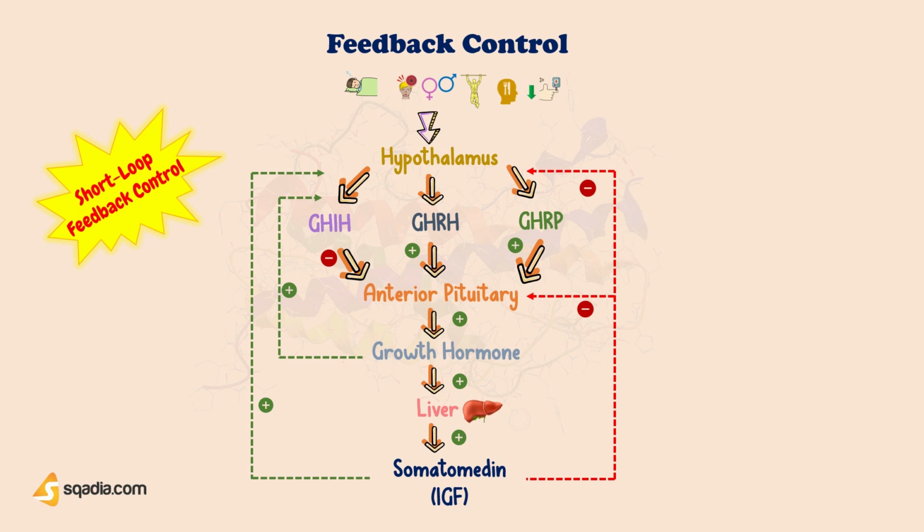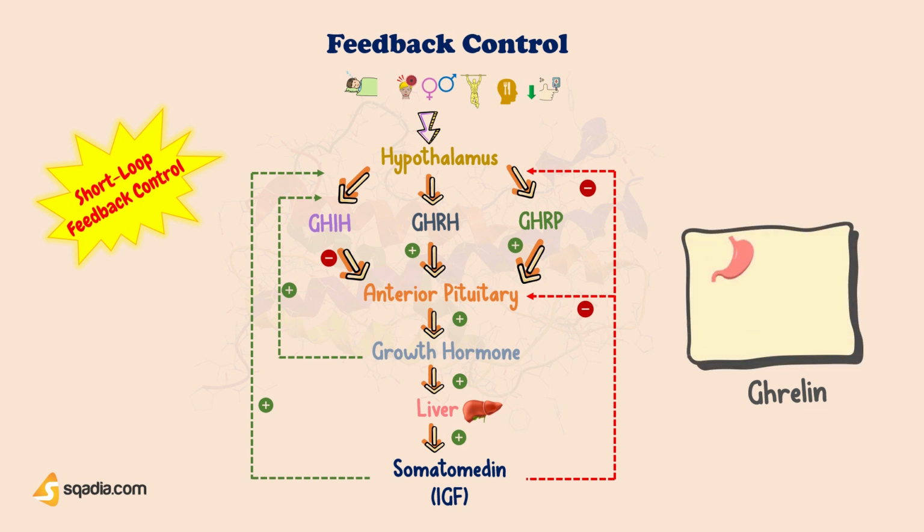Now, another important hormone that plays a role in the secretion of growth hormone is ghrelin, which is in fact a peptide hormone secreted by epithelial cells lining the fundus of stomach. It is also produced in smaller amounts in hypothalamus, pituitary, kidney, and placenta. It directly stimulates the somatotropes and promotes the secretion of growth hormone.